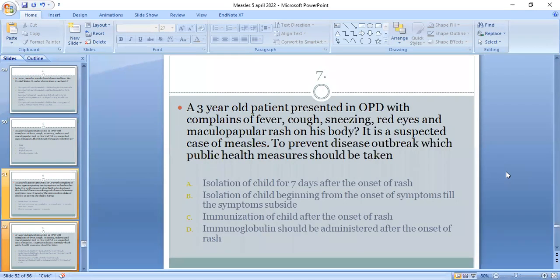Seventh MCQ: a 3-year-old patient presented in OPD with complaints of fever, cough, sneezing, red eyes, and maculopapular rash on his body. It is a suspected case of measles. To prevent a disease outbreak, which public health measure should be taken? Isolate the child for 7 days after the onset of rash, or isolate the child from the onset of symptoms till the symptoms subside, or immunize the child after the onset of rash, or administer immunoglobulin after the onset of rash. Which is the correct option? A is the correct option.